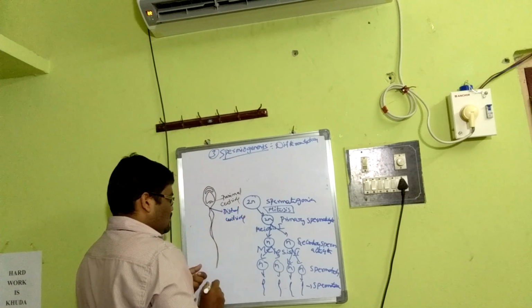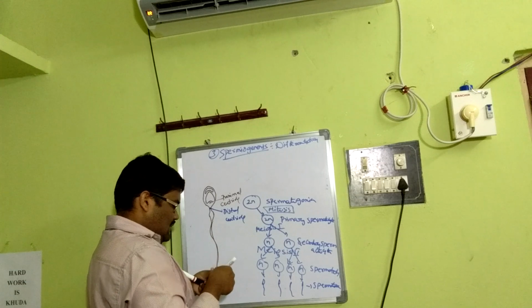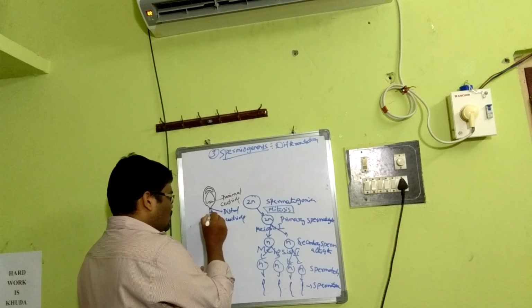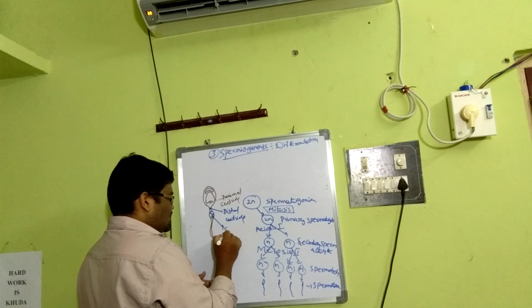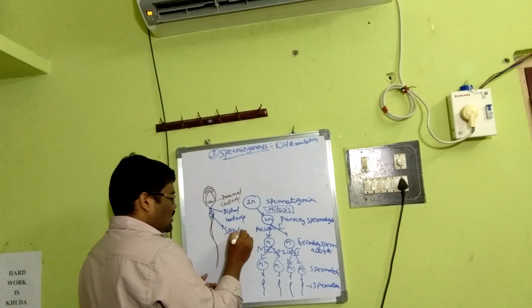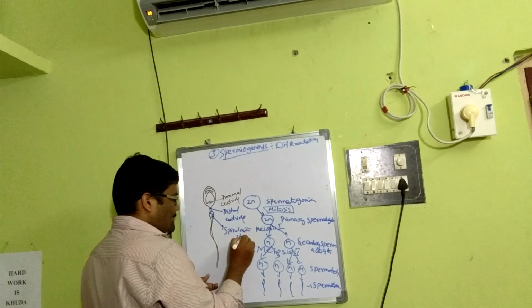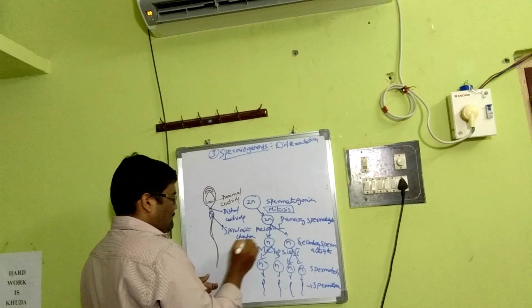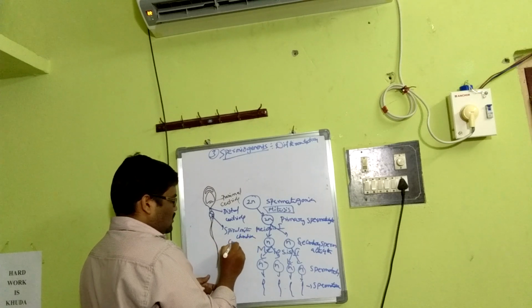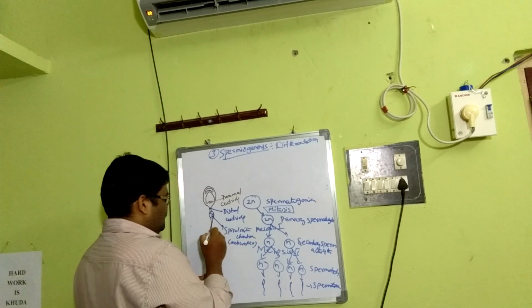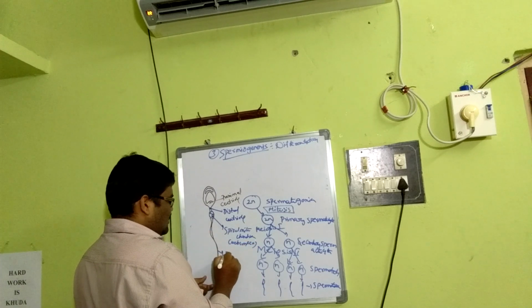Mitochondria are spiral shaped structures, the spiral mitochondria, the Nebenkern. Then the tail, the flagellum.